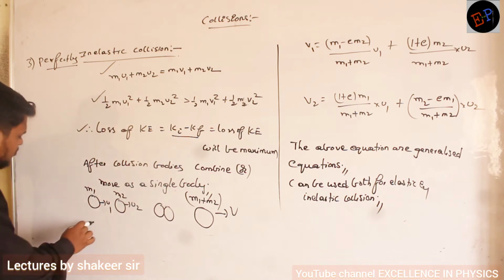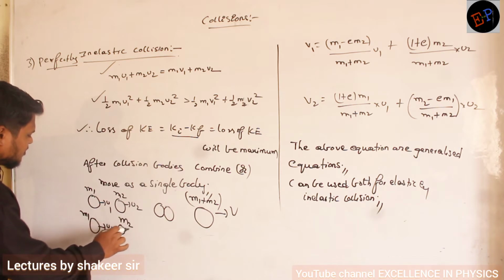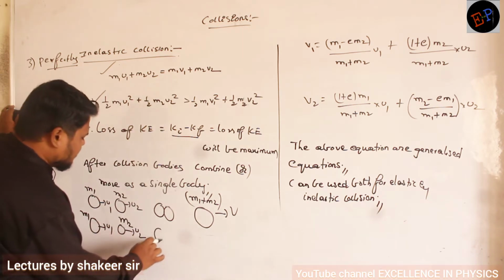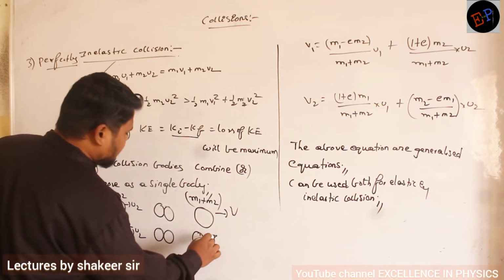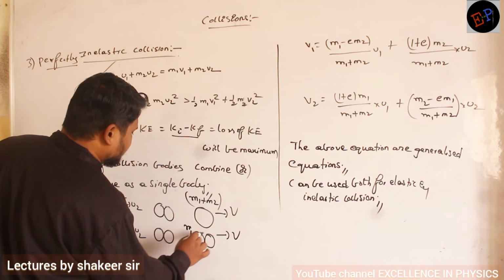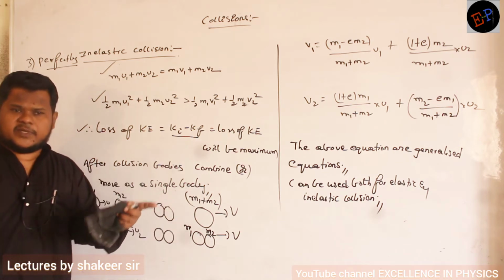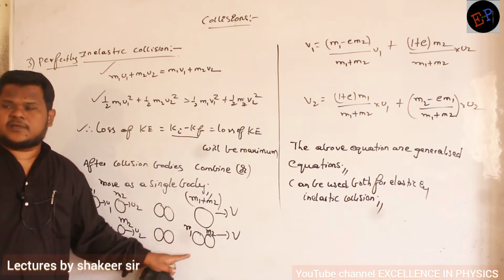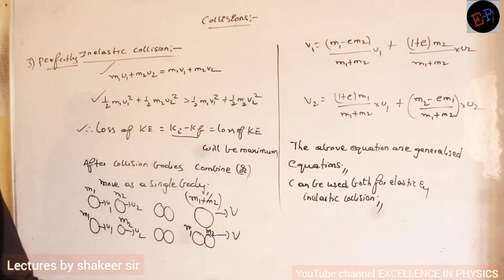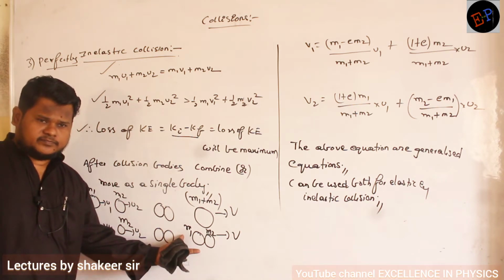Or what they can do: this is mass m1 with an initial velocity of u1, this is mass m2 with an initial velocity of u2. After collision what will happen? Again they will be side by side, and they will be traveling with a common velocity v. So this is also possible. They combine together and become a bigger body and travel with a common velocity, or they stay side by side and travel with a common velocity. Understood, no? So these bodies are not getting separated.